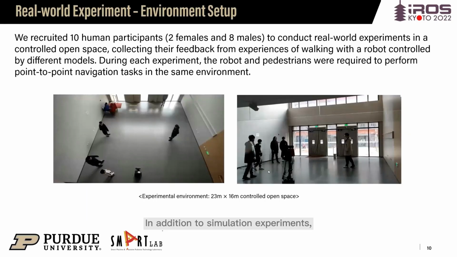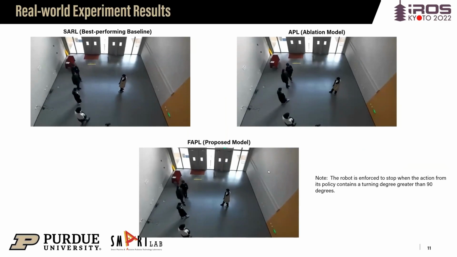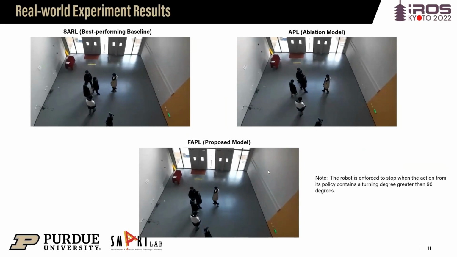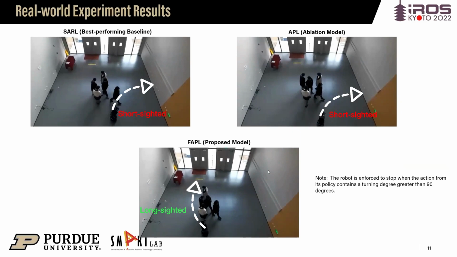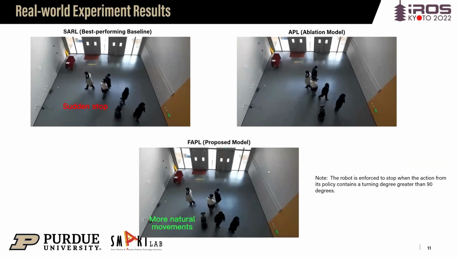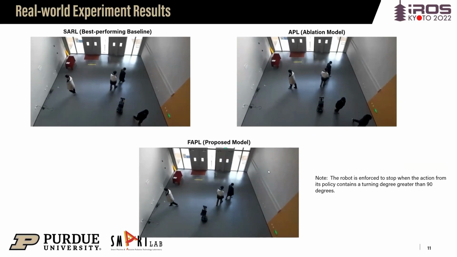In addition to simulation experiments, we recruited 10 human participants to conduct the real-world experiments. Here are some sample videos from our real-world experiments. We can observe that our FAPL leads to more long-sighted and natural robot behaviors.